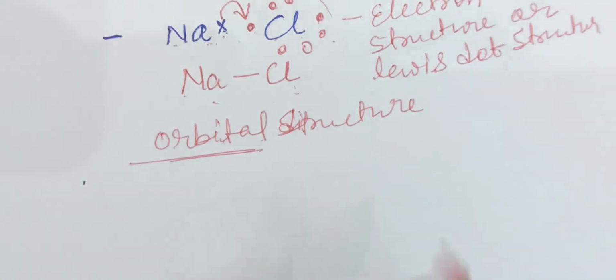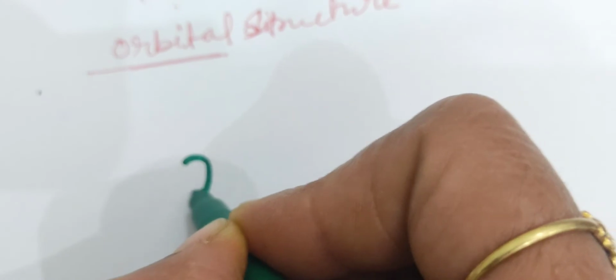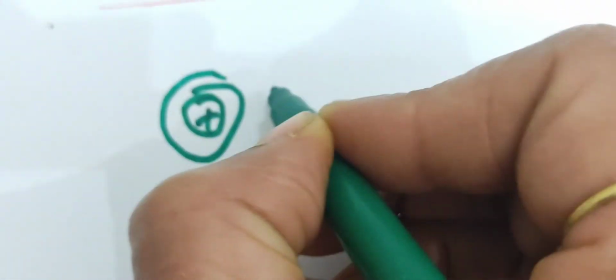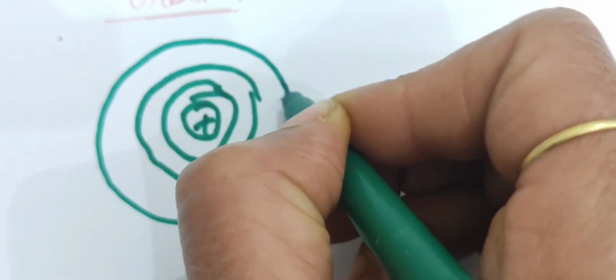My dear students, in orbital structure we have to make the orbitals. We know that in an atom we have one nucleus which is in the center, which contains positive charge, and its surrounding we have different energy levels which are called orbits or shells. You just make rounds.